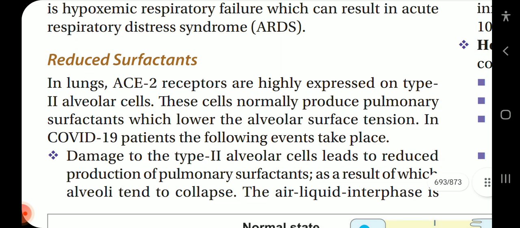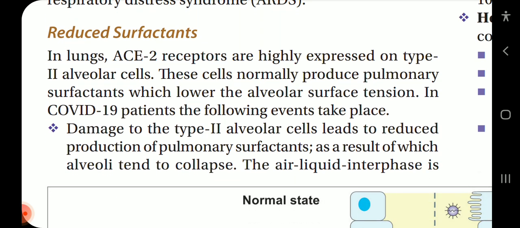It is due to reduced surfactant in lungs. ACE2 receptors are highly expressed on type 2 alveolar cells. These cells normally produce pulmonary surfactants which lower the alveolar surface tension. In COVID-19 patients, the following events take place.